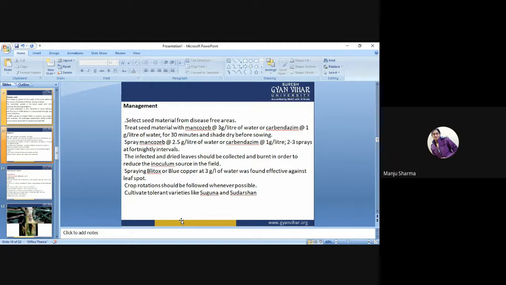Treat the material with mancozeb 3 gram per liter of water or carbendazim 1 gram per liter of water for 30 minutes and shade dry before the sowing.